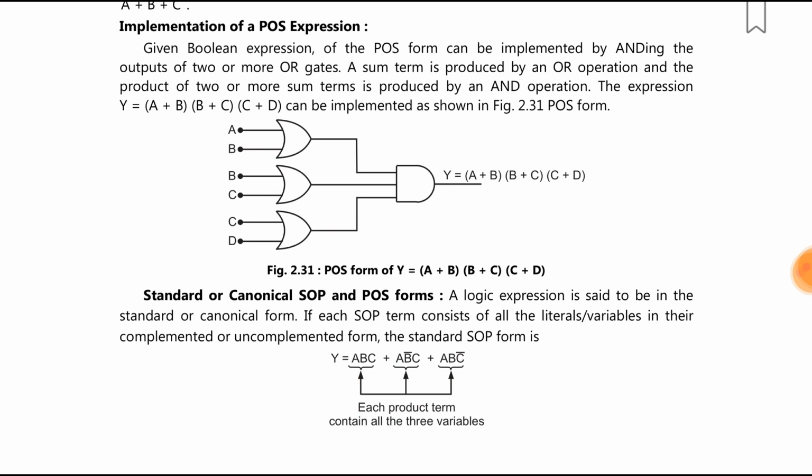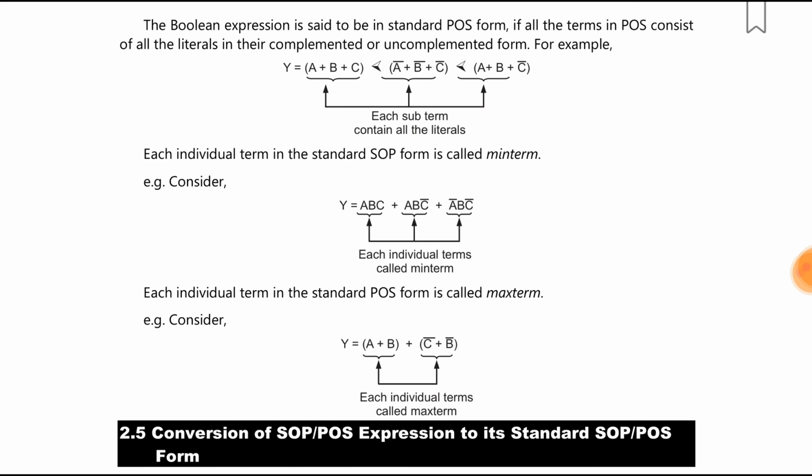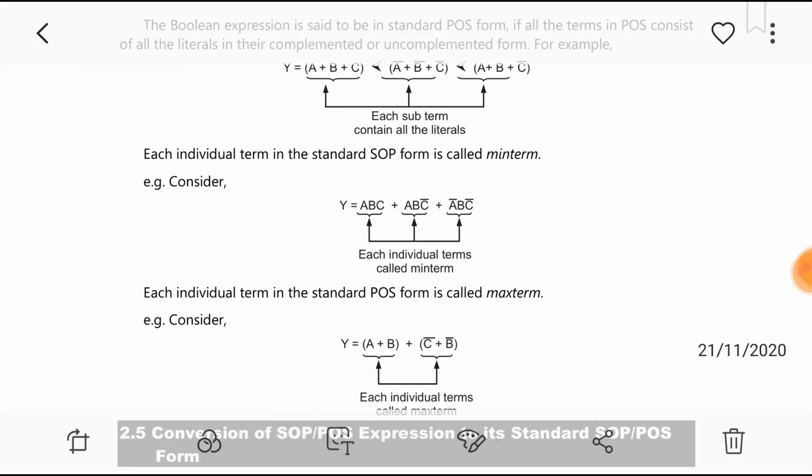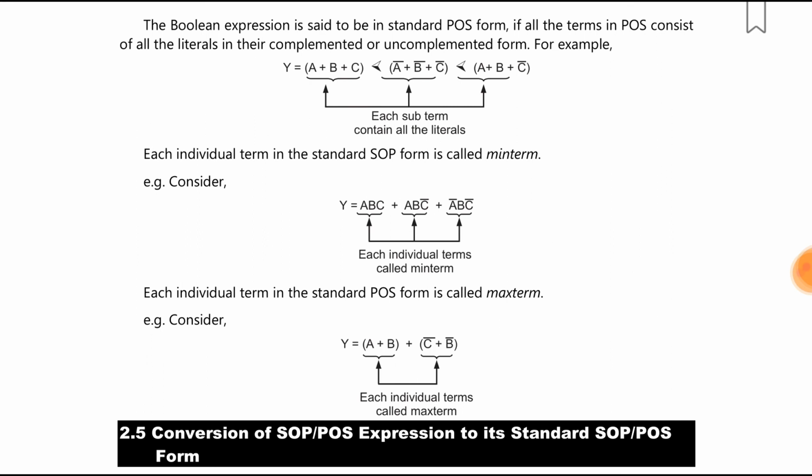So, standard canonical SOP and POS forms are given like this. So, today we will stop here. We finished Boolean algebra. Okay.